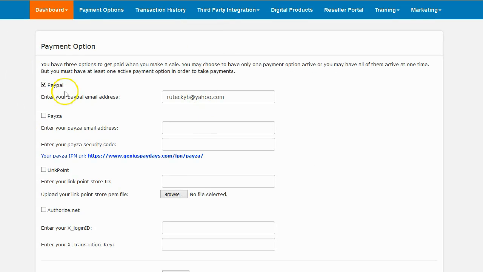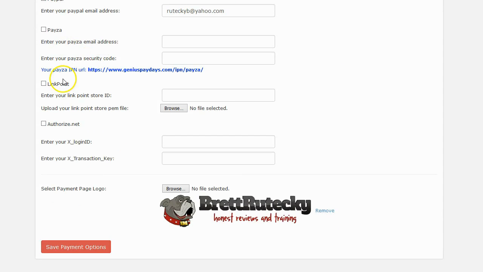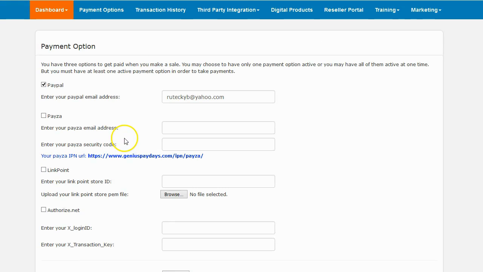You can see they integrate with PayPal, Payza, LinkPoint, or Authorize.net. I kind of wish that they had a Stripe integration as well, but for most people, PayPal is just going to be enough. And that's actually what I set up for my test. You can see I have PayPal checked, and I'm putting in my PayPal email address.